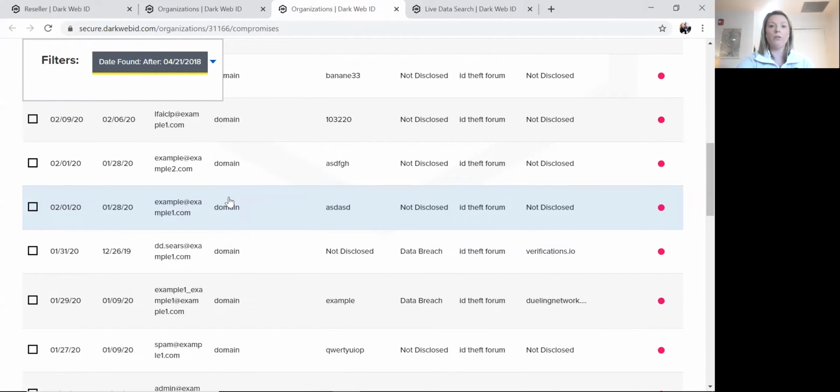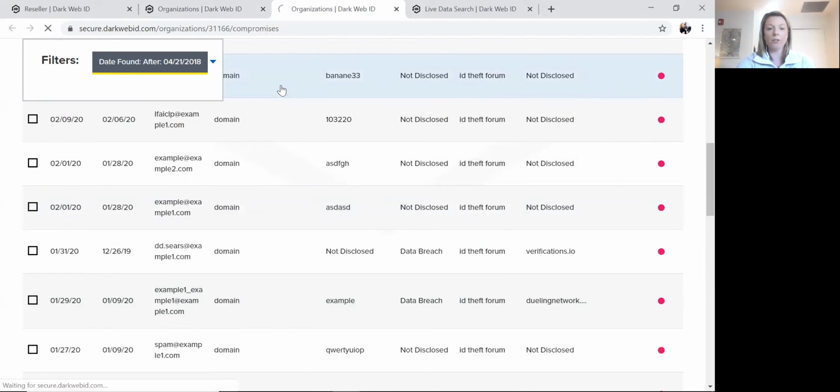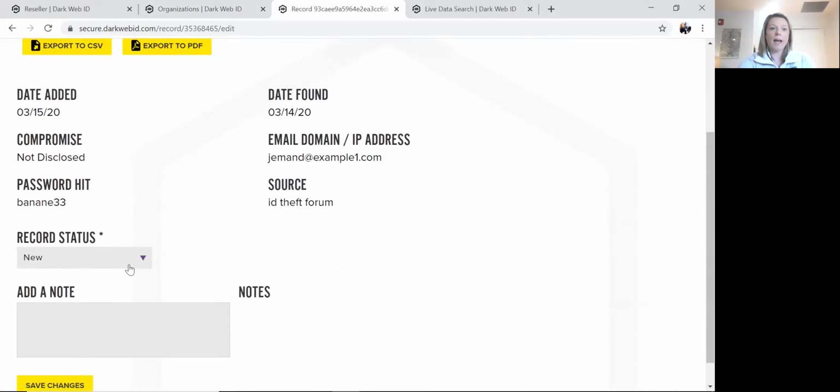You're also able to, at these individual record levels, add notes, add different status updates. So resolved might mean that you've had a conversation with that customer, they've seen it, they've addressed it, and that way you can filter out those results.